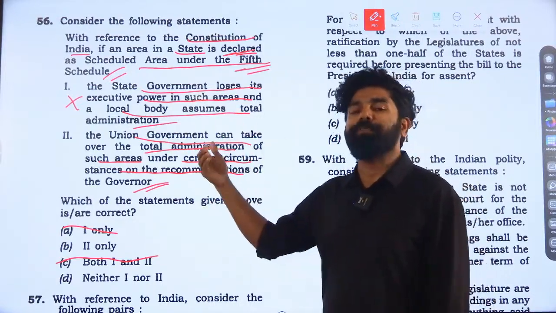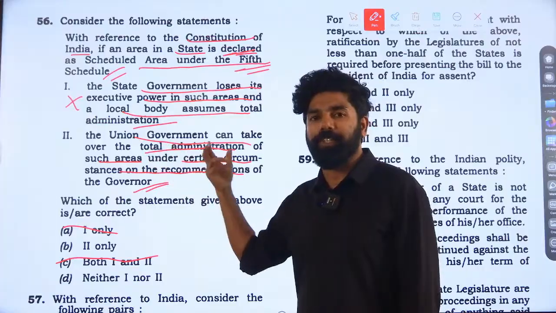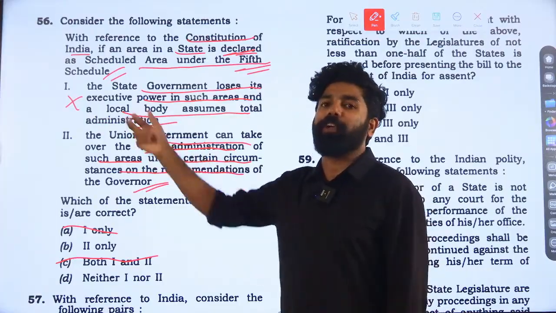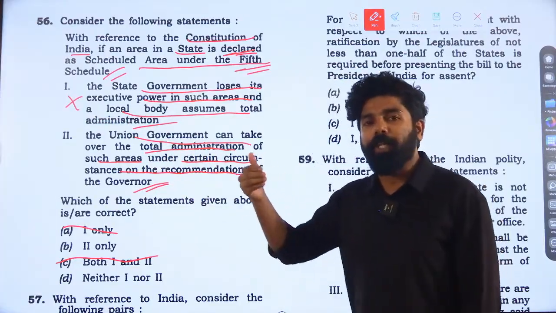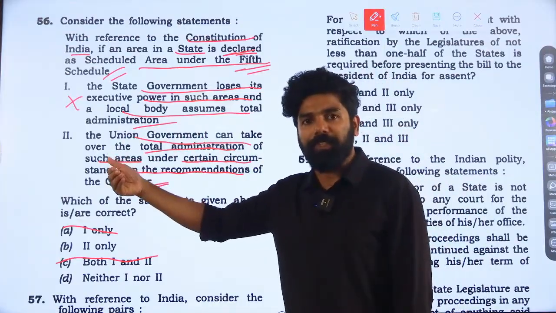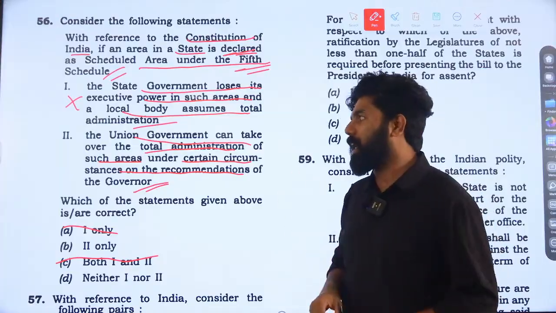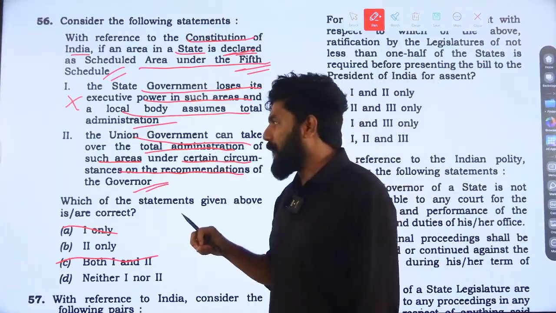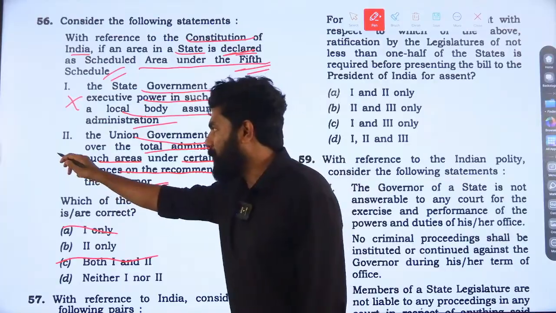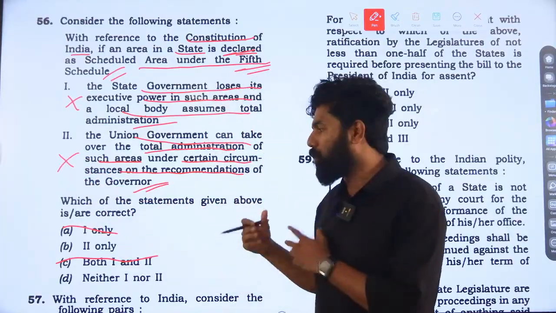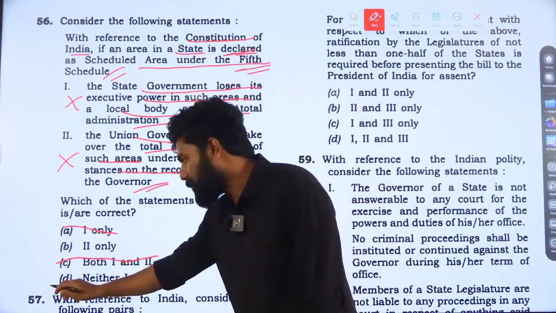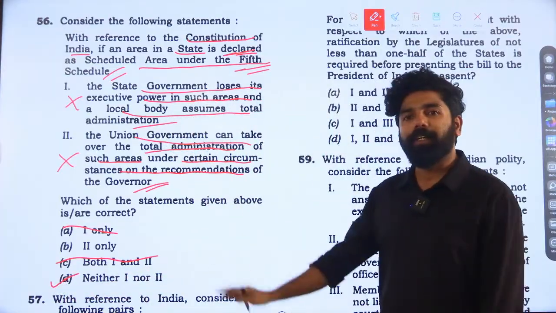But nowhere is it mentioned that the administration of this area will be completely taken over by the union government. Rather, the union government can direct the states regarding the administration of these areas. In that regard, the most reasonable answer is that even this second statement can go wrong, and the answer for this question could be option D.